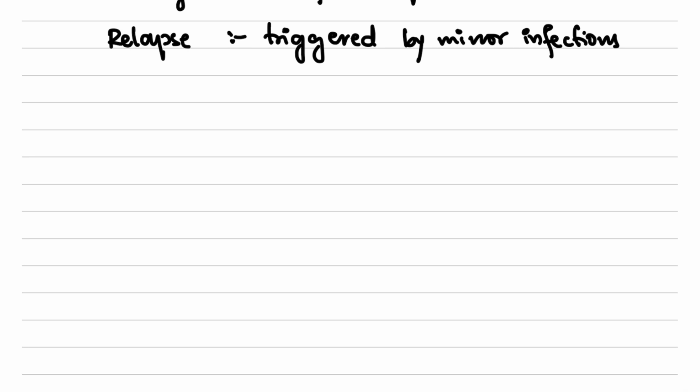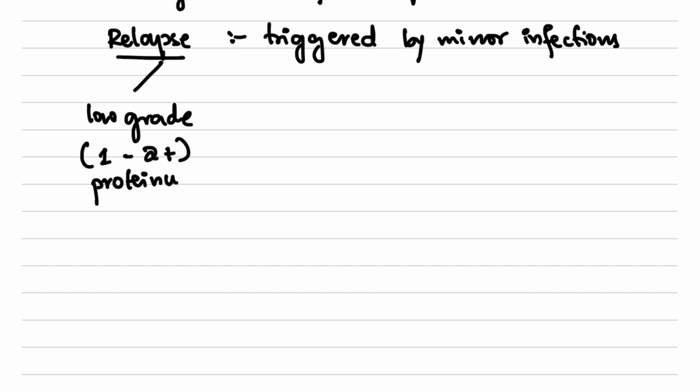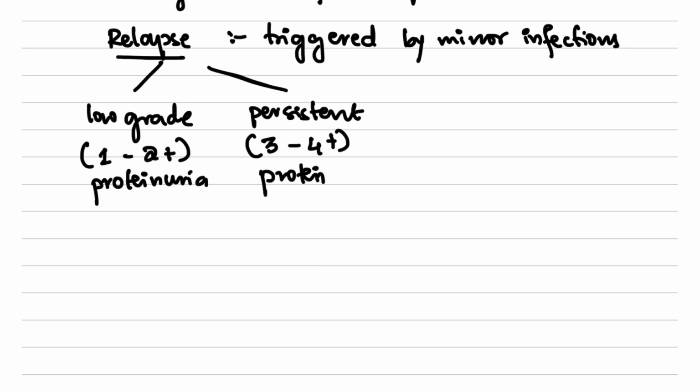We can grade this relapse as low grade if the child has 1 to 2 plus proteinuria, or persistent when the child has 3 to 4 plus proteinuria.